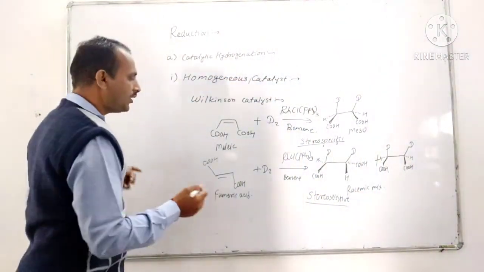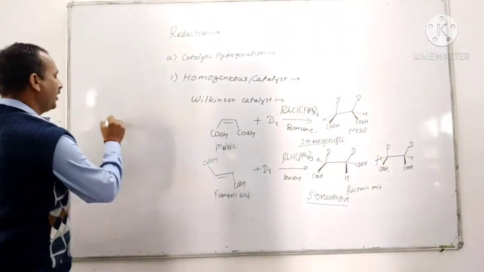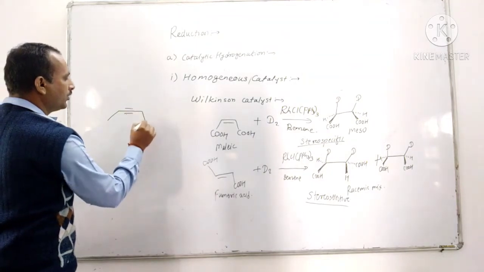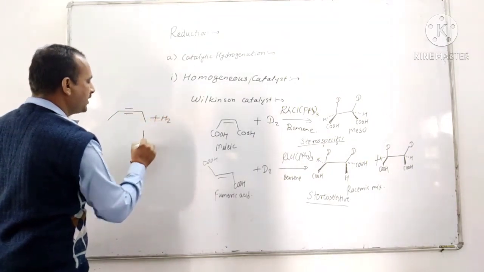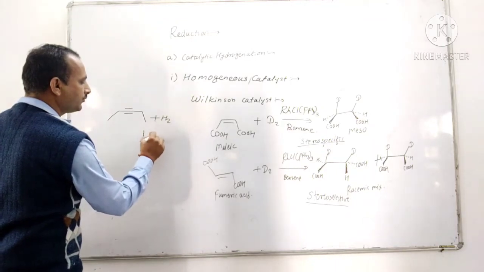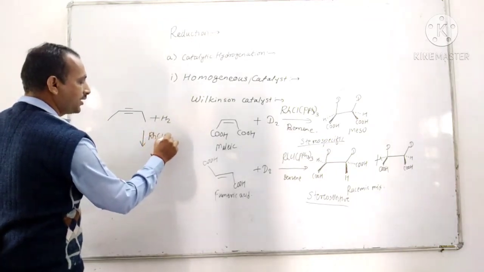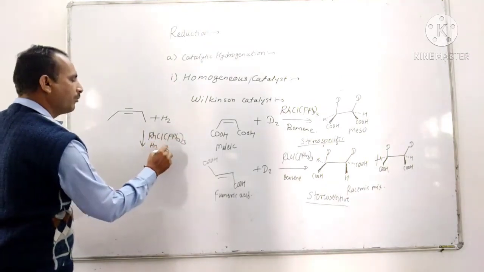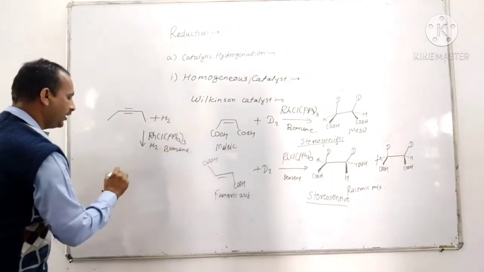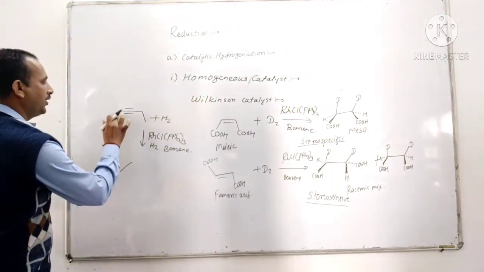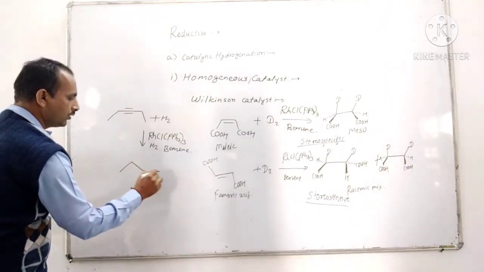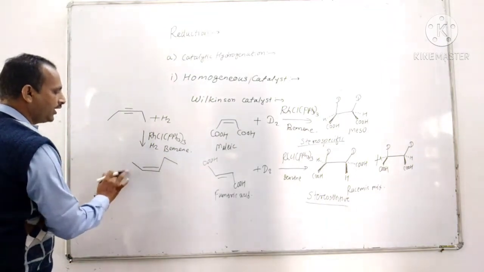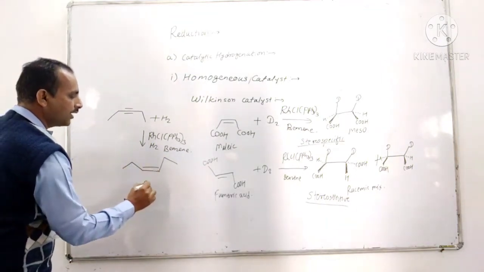Again, the addition of hydrogen in presence of Wilkinson catalyst, PPh3 thrice, H2, benzene, then it selectively gives cis alkene.